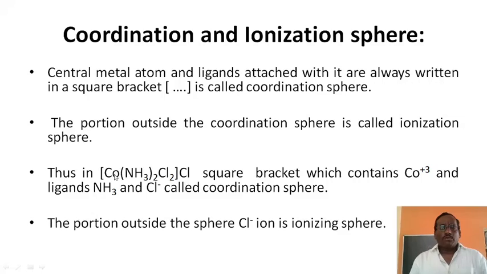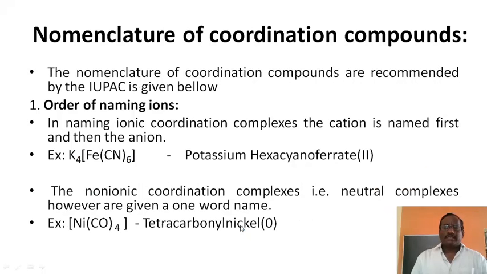So everything inside the bracket is the coordination sphere, and the Cl outside is the ionizing sphere. Whenever AgNO3 is added to this complex, only one Cl- acts as a precipitating agent. Hence only one Cl is in the ionic state. The portion outside the sphere, Cl-, is said to be the ionizing sphere.